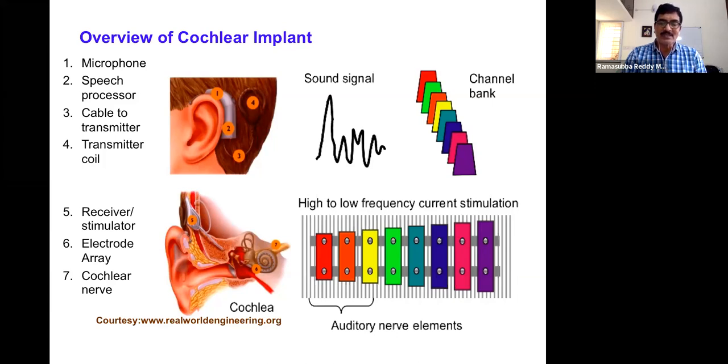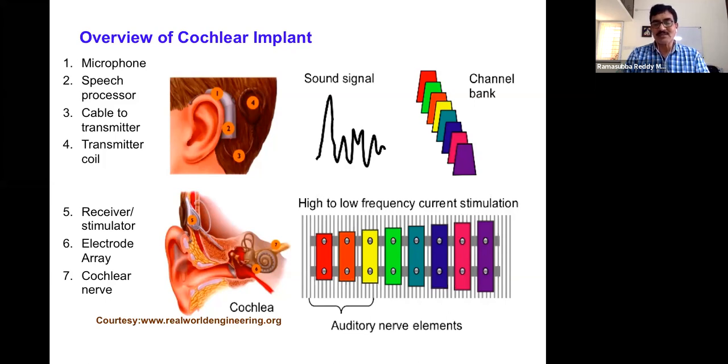So it is just like our instrument, sa re ga ma, where each one has a different frequency generator. As of now, about 8 positions are identified in the cochlea, and 8 electrodes are placed, and we give impulses to these 8 electrodes, generating 8 frequency bands according to the speech that has been spoken outside the ear.